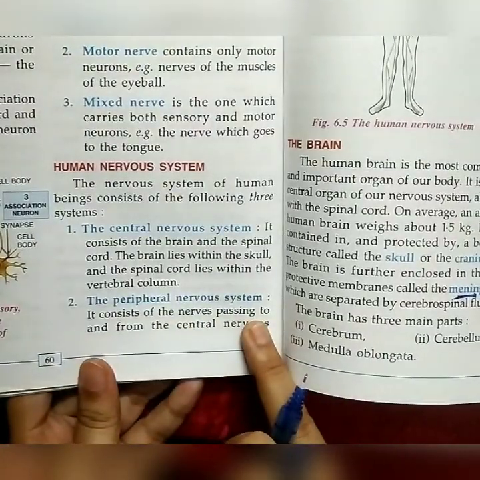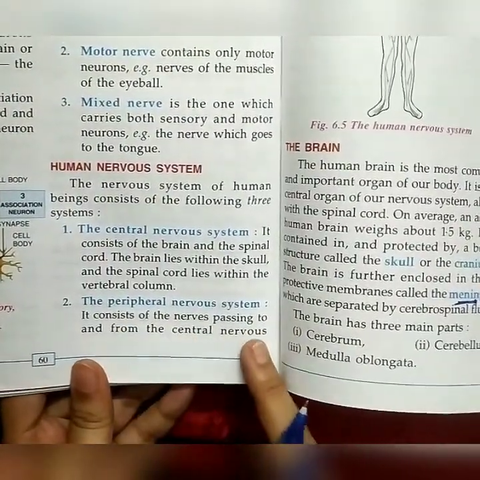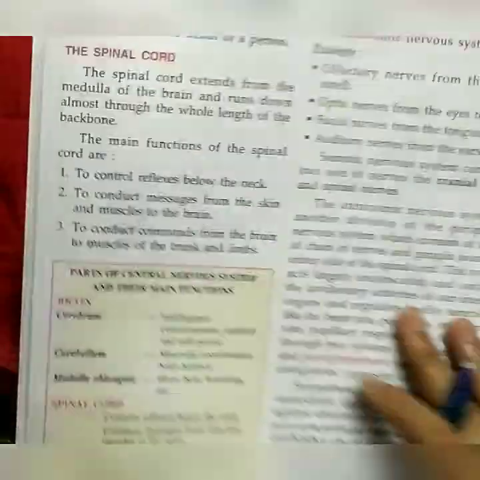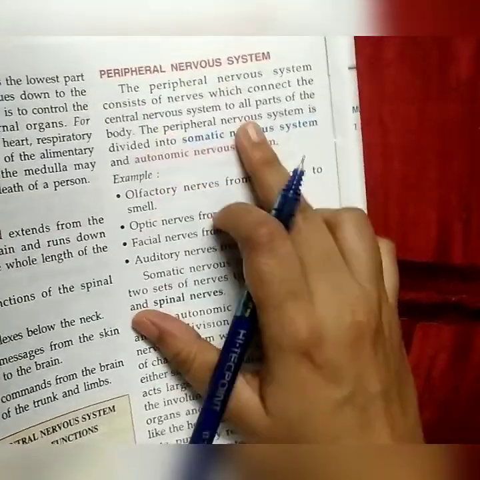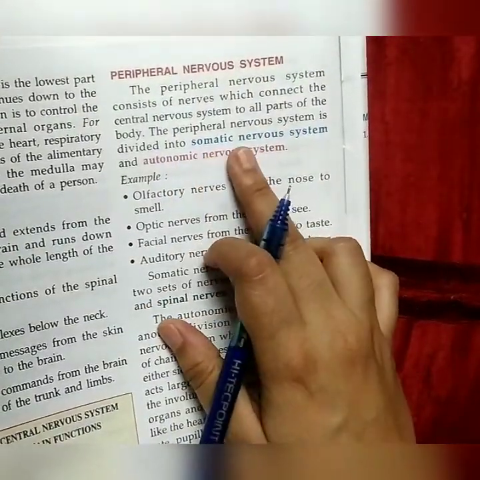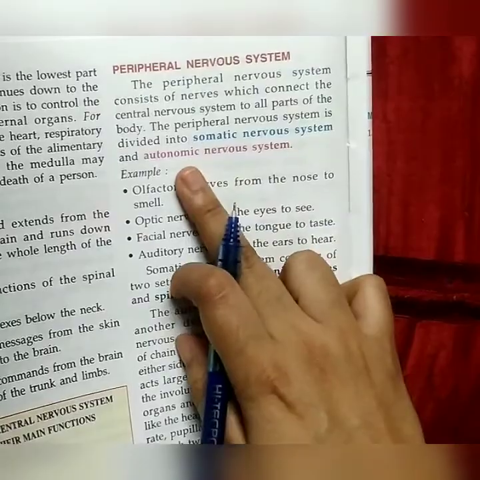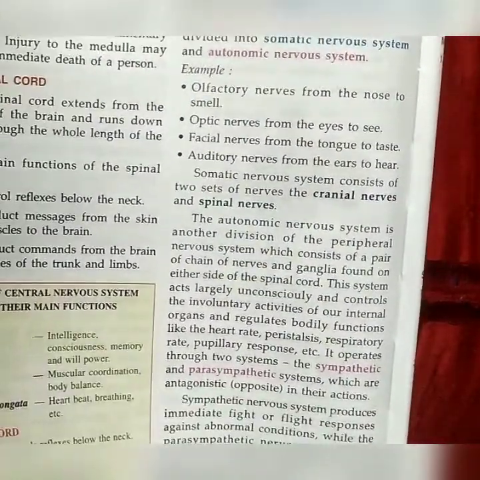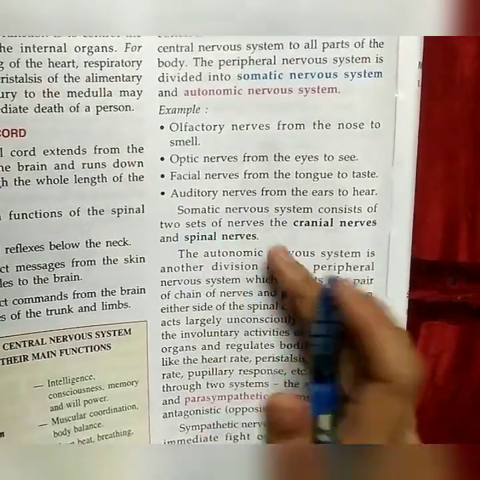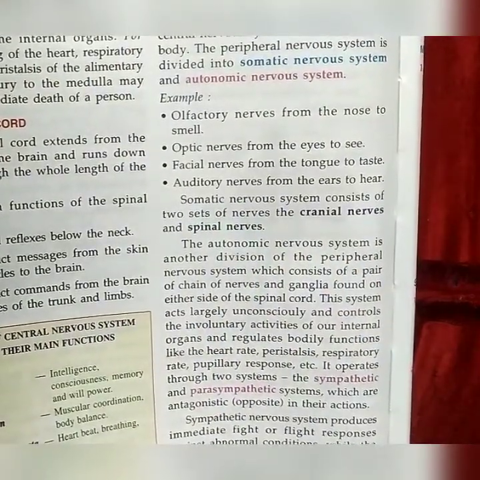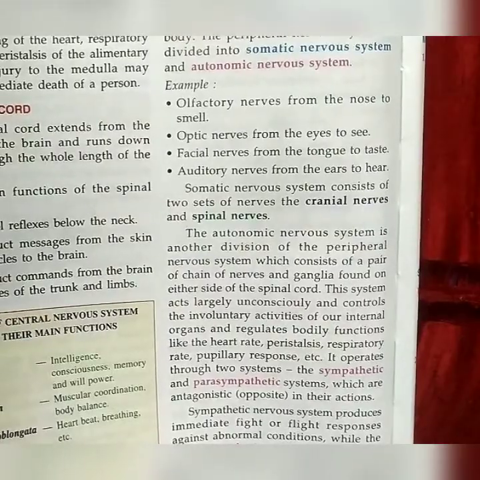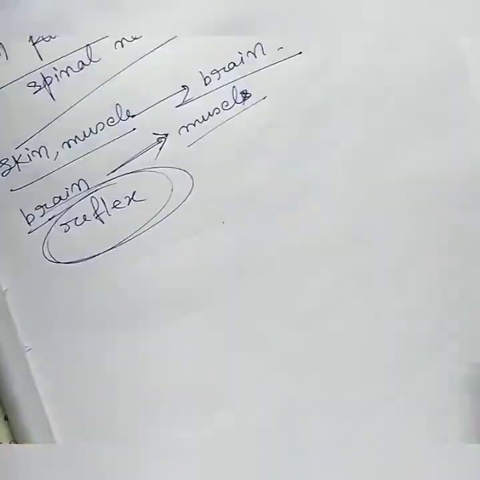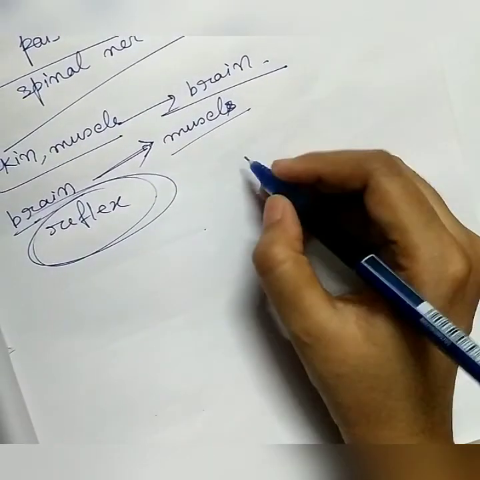It consists of nerves passing to and from the central nervous system, reaching out to all parts of the body. This peripheral nervous system is divided into the somatic nervous system and the autonomic nervous system. The somatic nervous system consists of two sets of nerves, cranial nerves and spinal nerves.